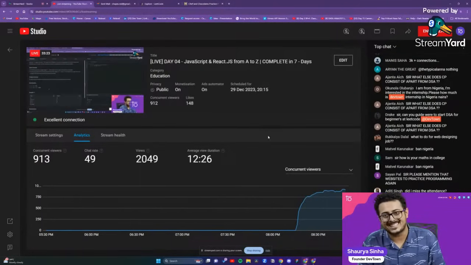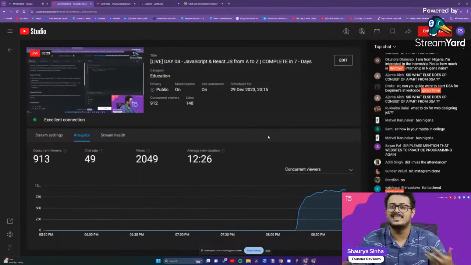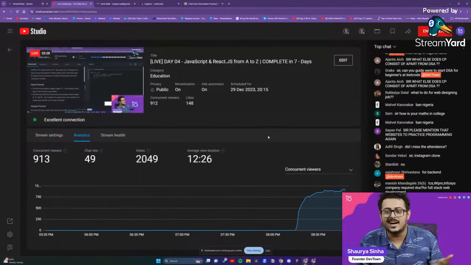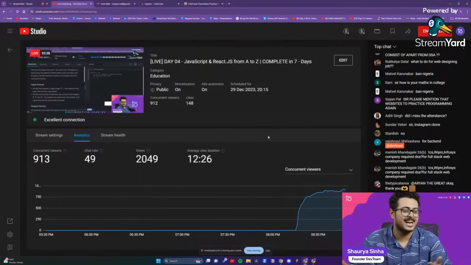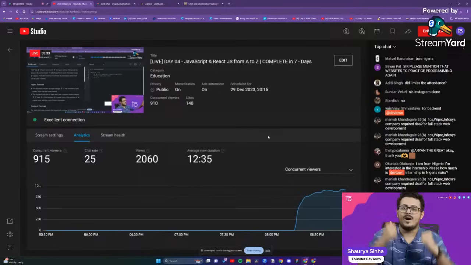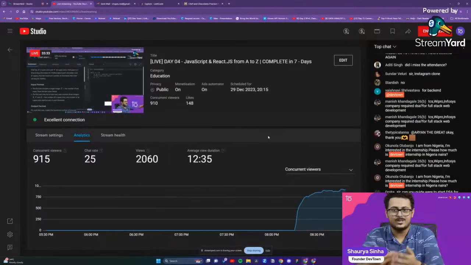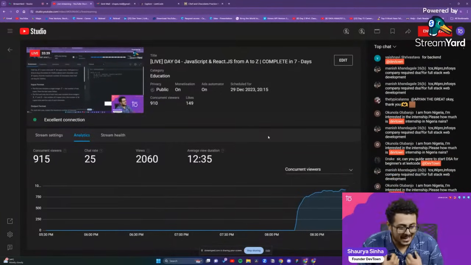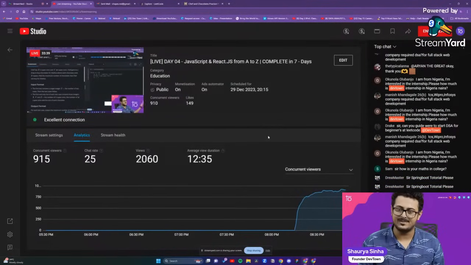Send the exact same message to 100 people. Think about it as dating. Dating to get an internship. That's what you guys are trying to do on LinkedIn itself. Send messages to 100 people. One of them will reply. Try to form a bond. Try to ask them questions itself. Try to showcase that you are interested in what they are doing.